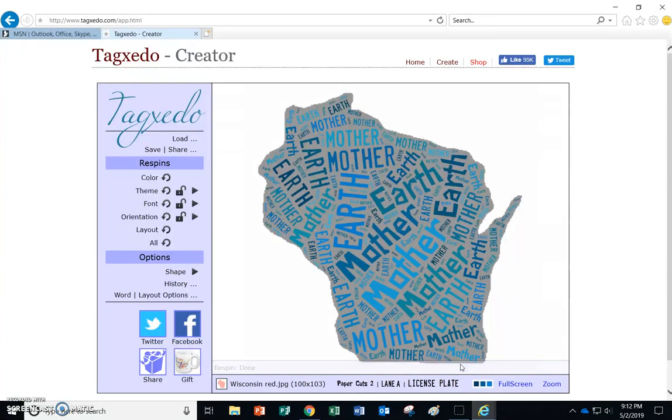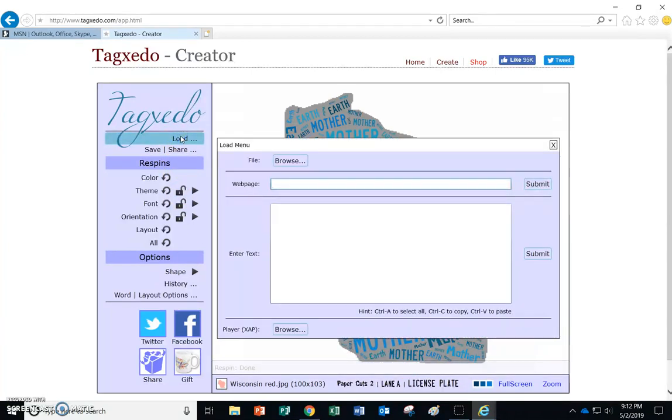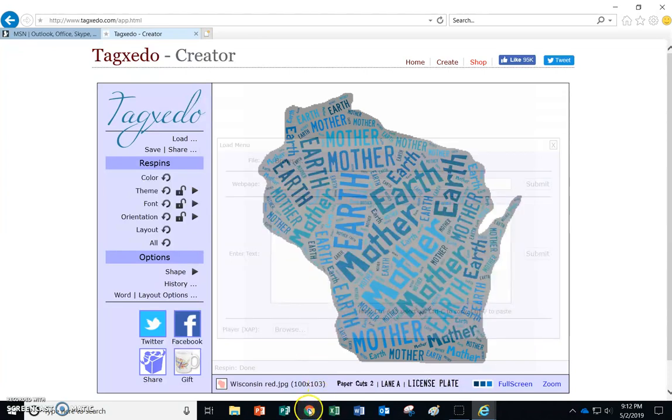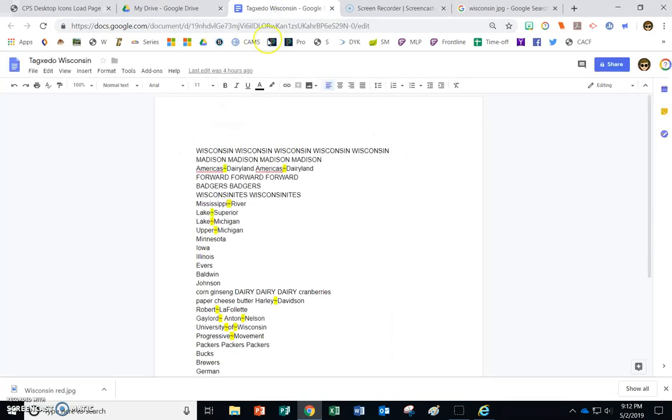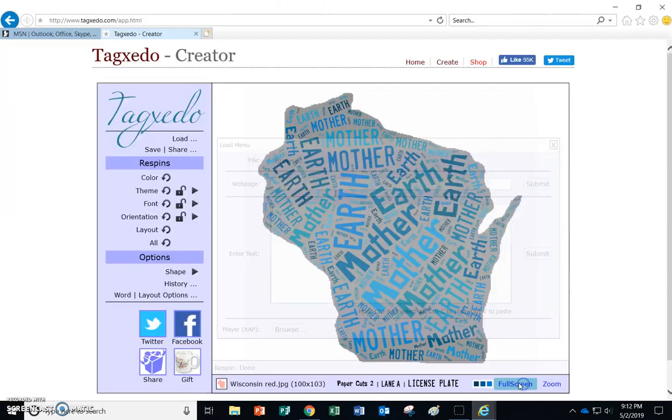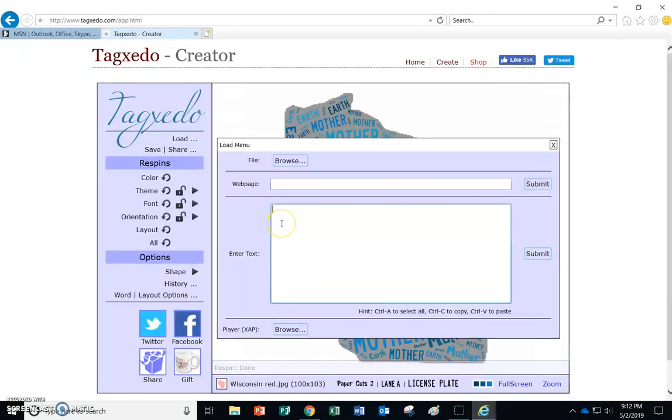So now I have the shape of Wisconsin. Next thing we're going to do, we're going to load our names. So you're going to enter your text here, which means I have to go back down into Google Chrome, open up my Tagxedo, and I'm going to hit Control A to select everything, Control C to copy it, and I'm going to come back to Internet Explorer. And now I'm going to paste it with a Control V, and I'm going to say Submit.